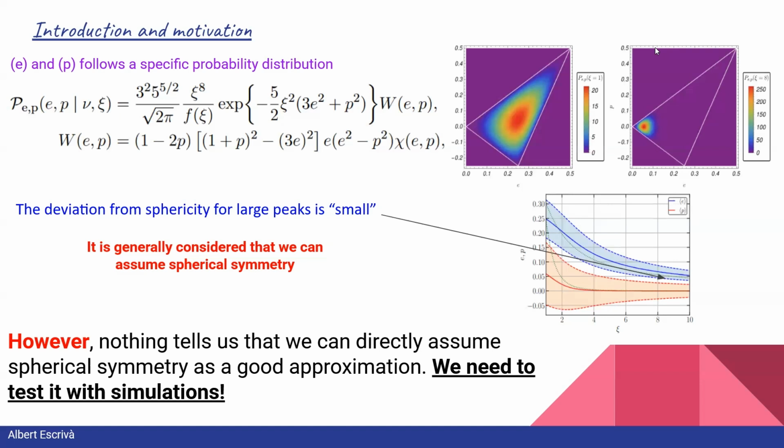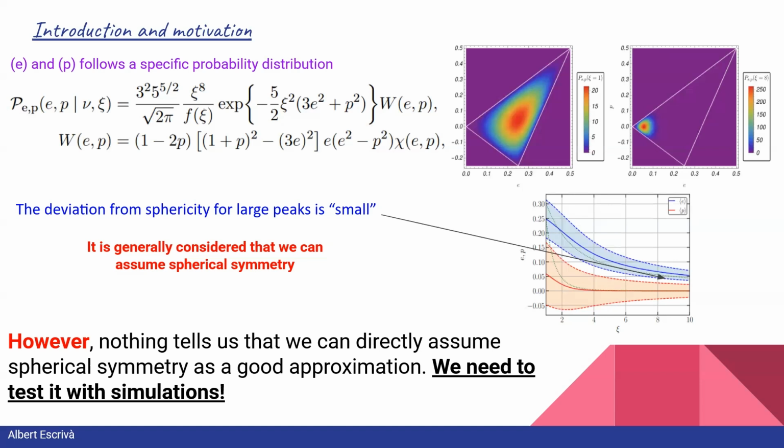But actually, nothing tells us that assuming spherical symmetry is a good approximation. Basically, we need to test with numerical simulations. The reason is that, as I have shown you in the previous slides, the maximum of the mass function happens for values of the amplitude very close to its threshold.